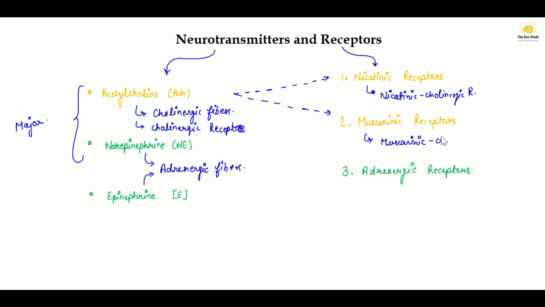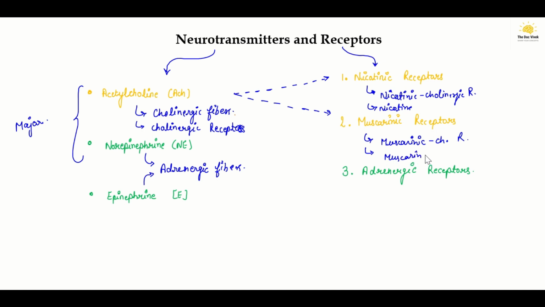The drug which binds to nicotinic receptors and mimics acetylcholine is nicotine, whereas in muscarinic receptors the drug which mimics acetylcholine is muscarine.